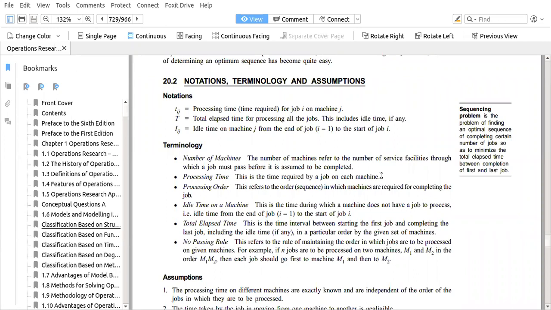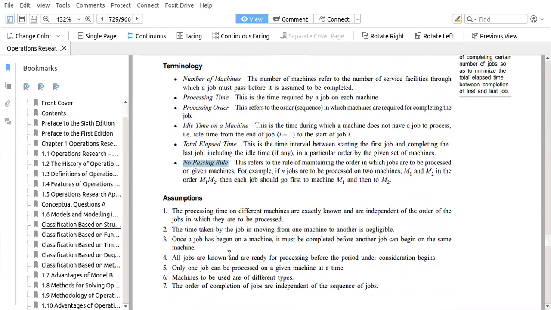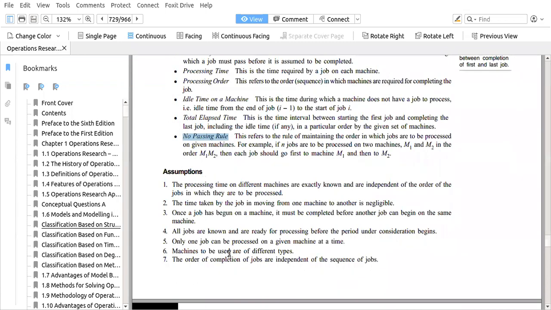That is, if I have created barricades so that anybody entering the petrol pump will first go to the petrol station, and only then go to the air filling station, so inverse order is not possible, then it is known as the no passing rule. Okay, any problems up to this point? Any problem, students? No, sir.